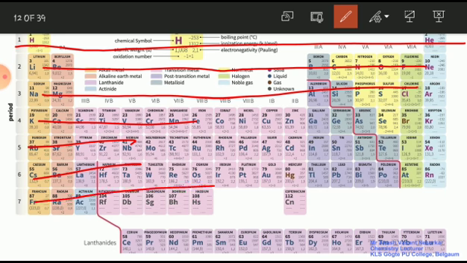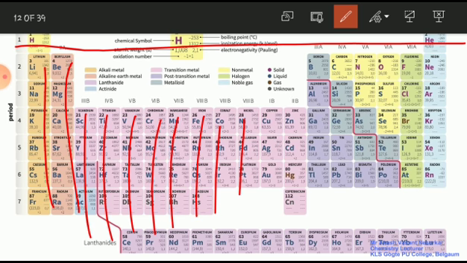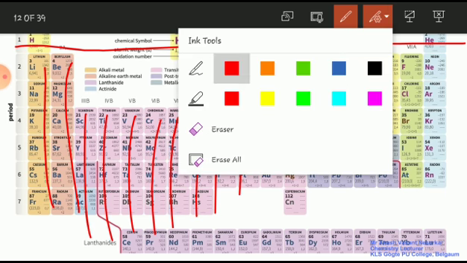So these are the 7 periods present in a periodic table. Next, there are 18 groups: first, second, third, fourth, fifth, sixth, 7, 8, 9, 10. Like this, 18 columns are known as 18 groups.